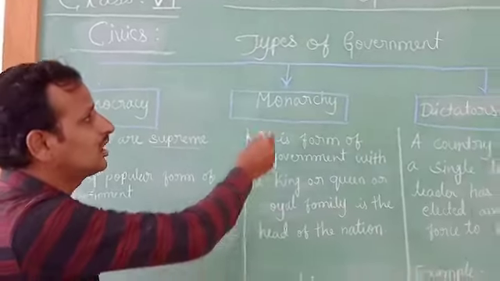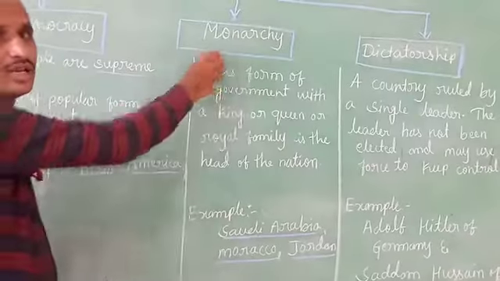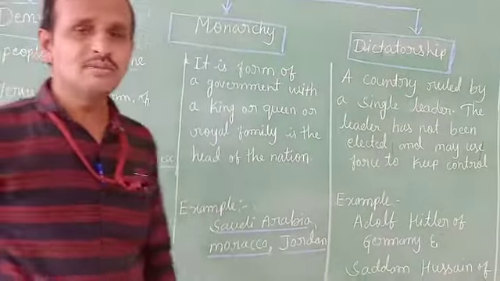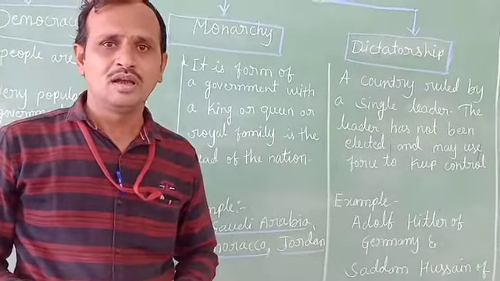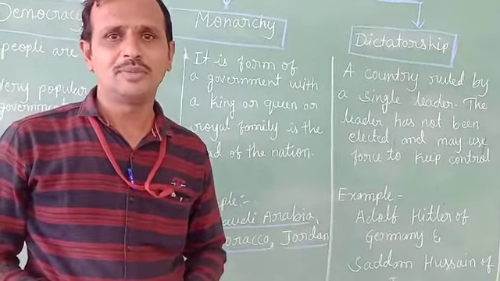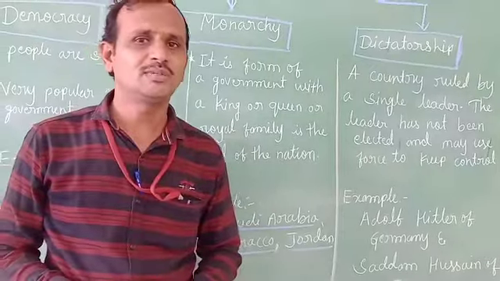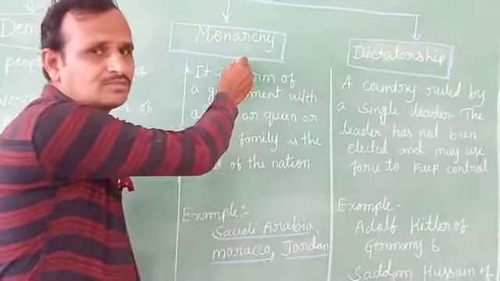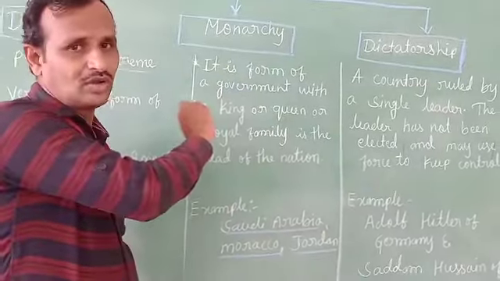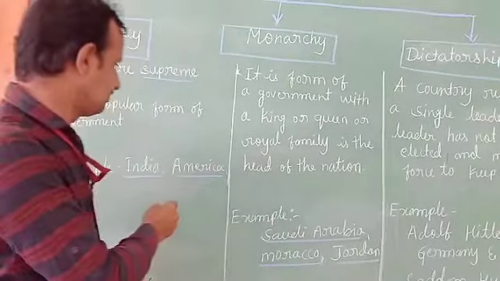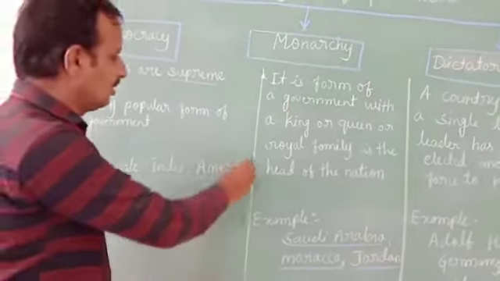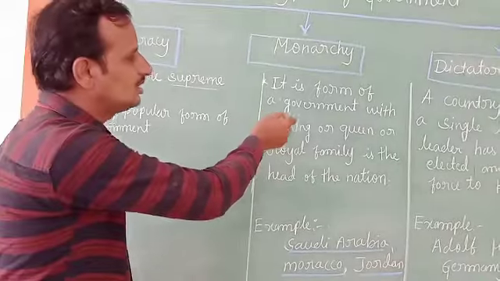Now the next type of government is monarchy. The meaning of monarch here is king, queen or royal family. I repeat once again: the meaning of monarch is king, queen or royal family. Now let us see the definition.